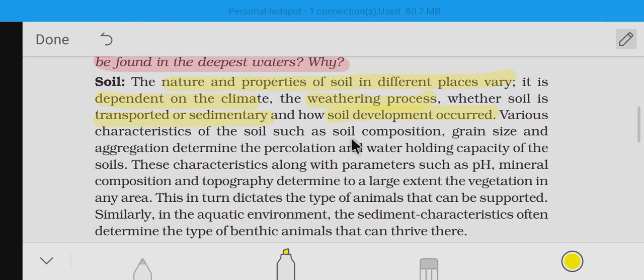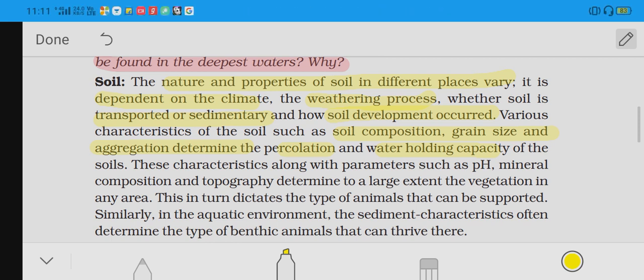Soil is composed of grains, and the grain size and aggregation determine the percolation and water holding capacity. If the aggregation is very strong, then the water holding space will become low, hence it has low water holding capacity.